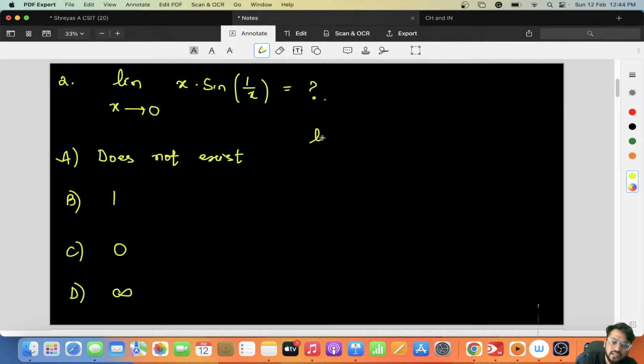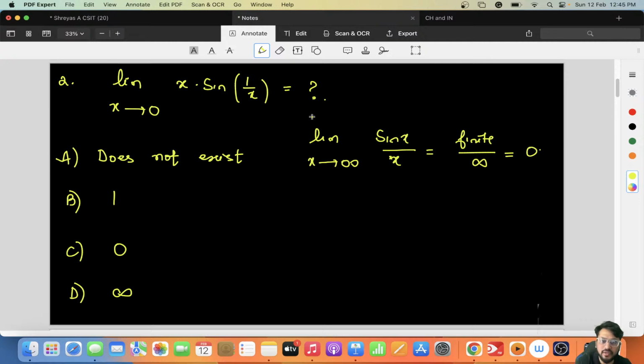As you guys clearly know, limit of x tends to infinity, sine x by x is nothing but finite by infinity. Where x tends to infinity, finite by infinity is nothing but 0. So if I take this particular thing, sine of 1 by x is nothing but sine x by x.